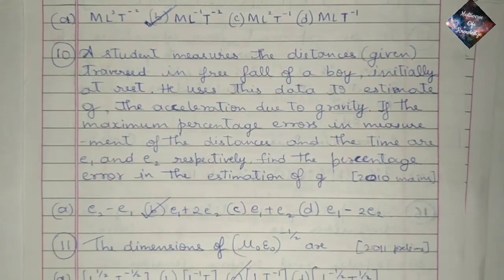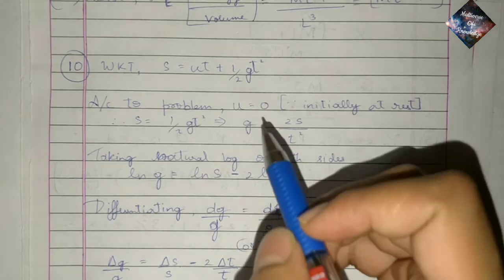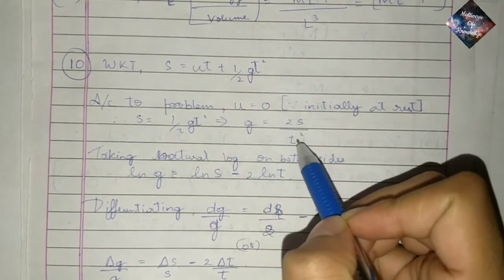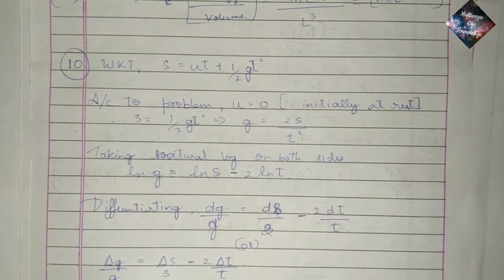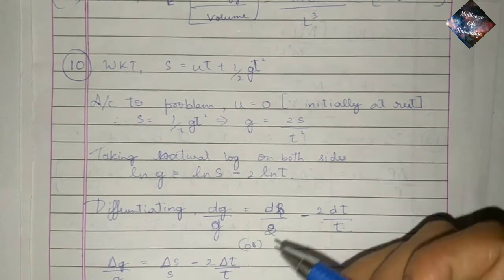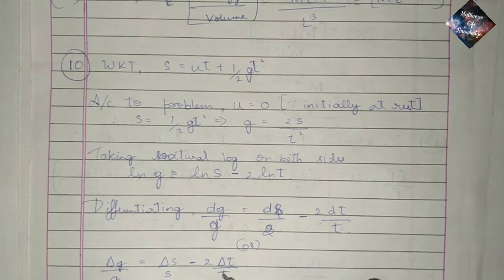Question 10. A student measures the distances traversed in free fall of a body initially at rest. He uses this data to estimate g, the acceleration due to gravity. If the maximum percentage errors in measurement of the distance and the time are e1 and e2 respectively, find the percentage error in the estimation of g. So we know that S is equal to ut plus half gt square, and according to the problem the body is initially at rest, so u is equal to 0. Then we get g is equal to 2s by t square. Taking natural log on both sides, ln g is equal to ln 2 plus ln s minus 2 ln t, and differentiating them, dg by g is equal to ds by s minus 2 dt by t, or delta g by g is equal to delta s by s minus 2 delta t by t.